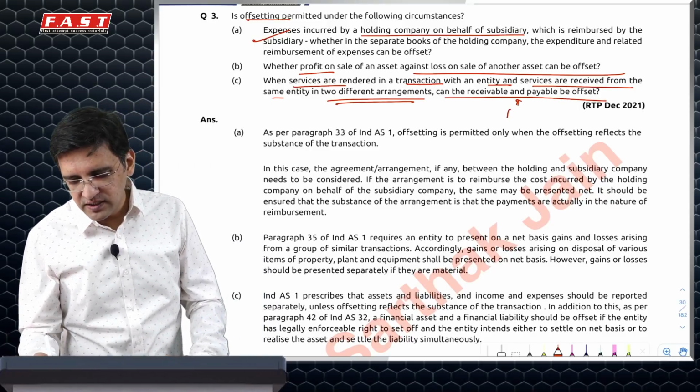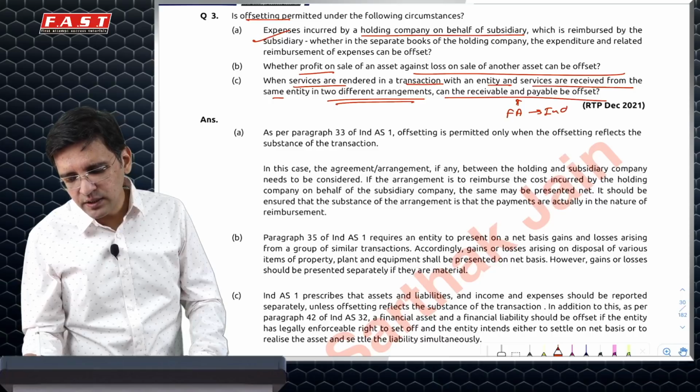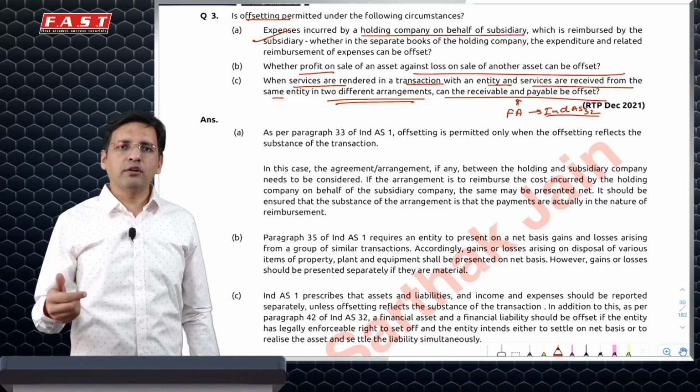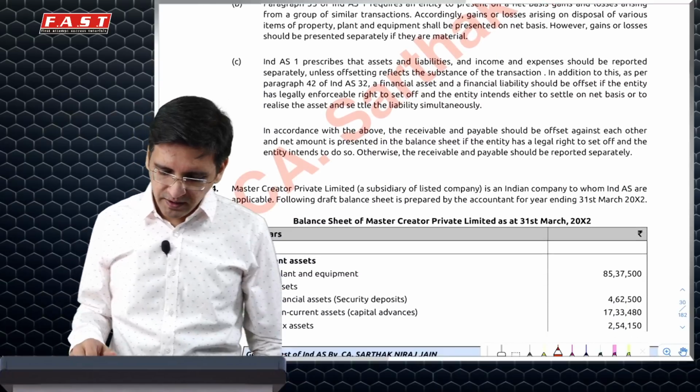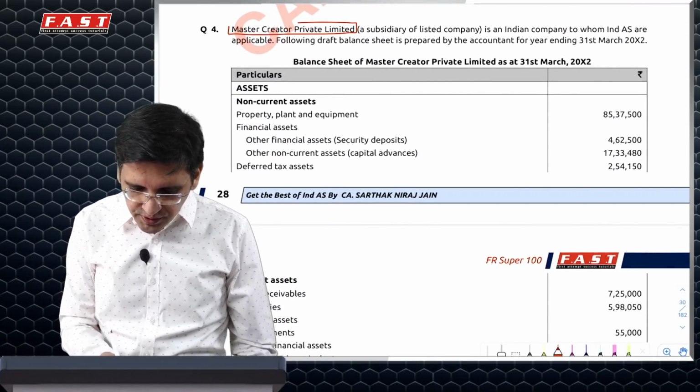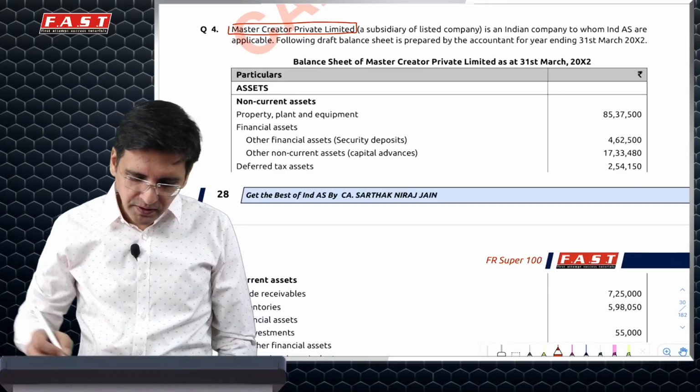Because this is a financial asset, Ind AS 32 applies. It says that A, if you have a legal right, plus B, if you intend to offset it, then you should show assets and liabilities as net, otherwise show it as gross. This is another new question recently asked in one of these MTPs or RTPs.